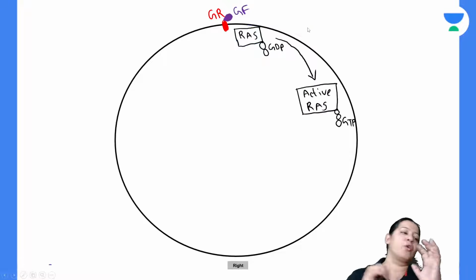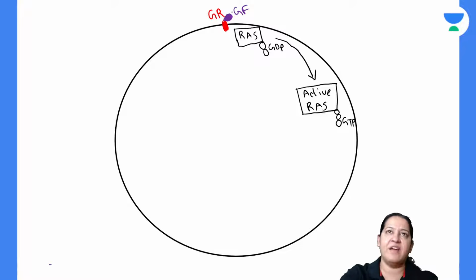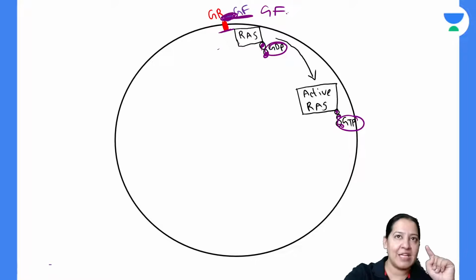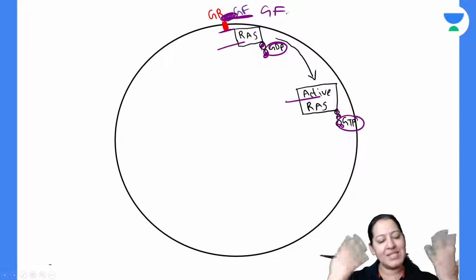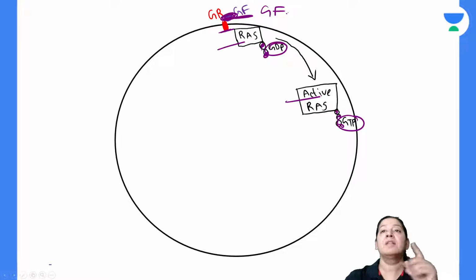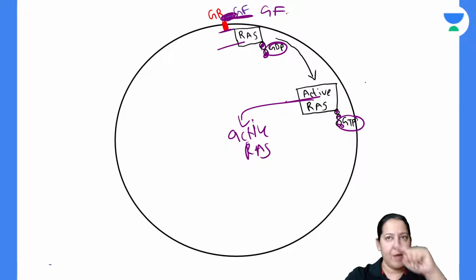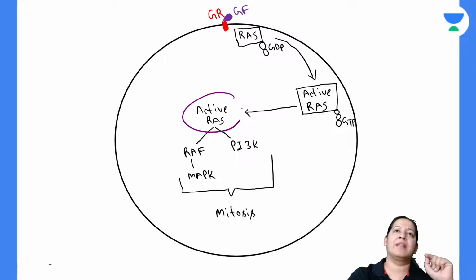Now, in the next step, a growth factor is coming. Can you see a growth factor? Yes, a growth factor has arrived. When the growth factor comes, it binds with the growth receptor. So GDP is replaced by GTP. Can you see the two phosphates are replaced by three phosphates? So inactive RAS becomes active now. This active RAS will come into the cytoplasm from the cell membrane. Can you see it is coming into the cytoplasm?